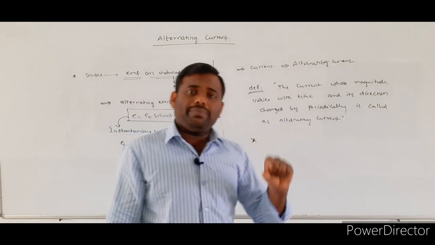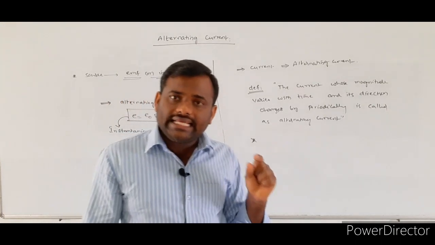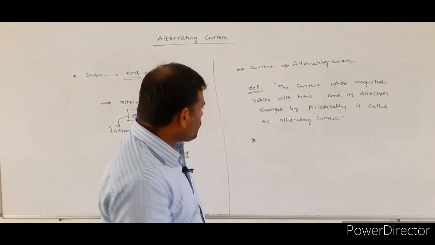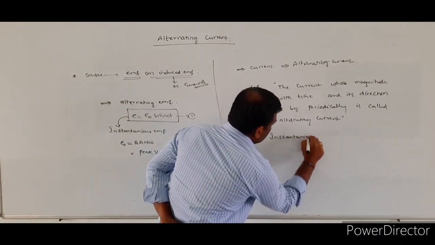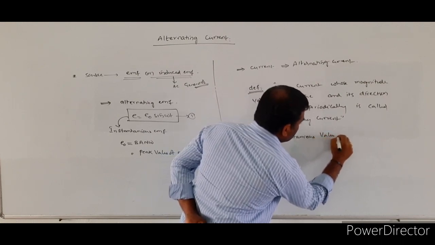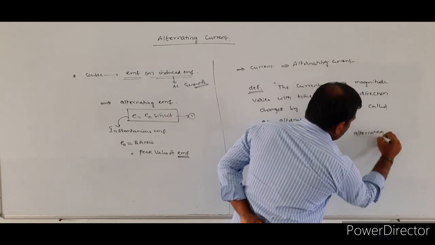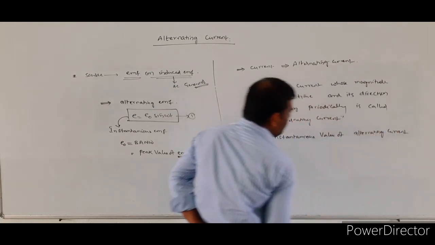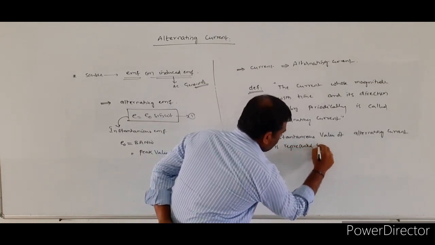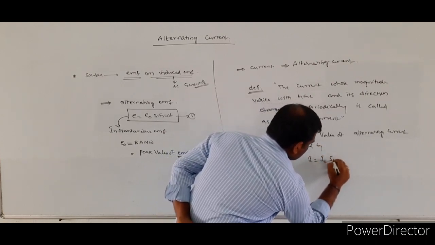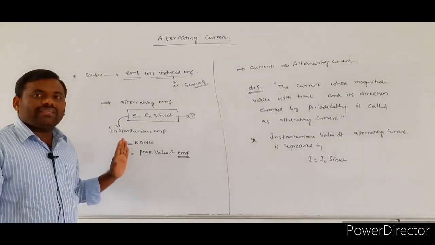Whenever the EMF is represented as a sine function, similarly the current is also represented with a sine function, so that the instantaneous value of alternating current is represented by I is equal to I naught sin omega t. In the case of the EMF, what did you write?